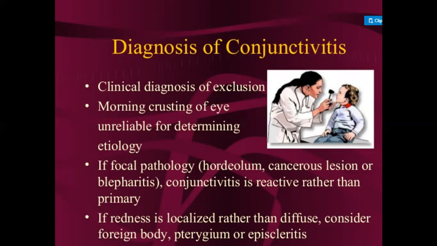Then if redness is localized rather than diffuse, consider a foreign body. It means that if the redness is in a particular area and the whole conjunctival area is not affected, the condition is considered to be caused by a foreign body.